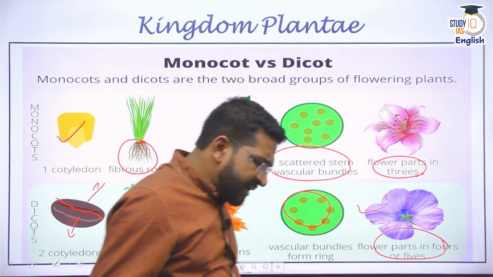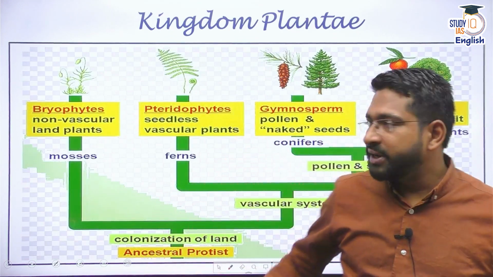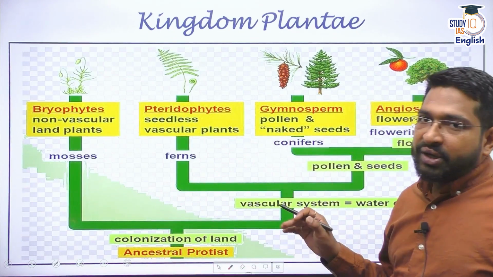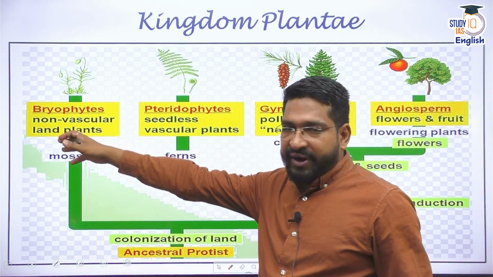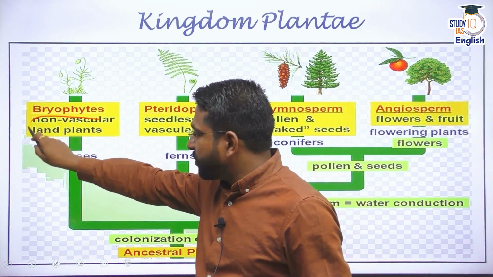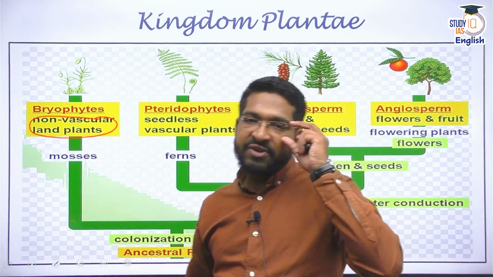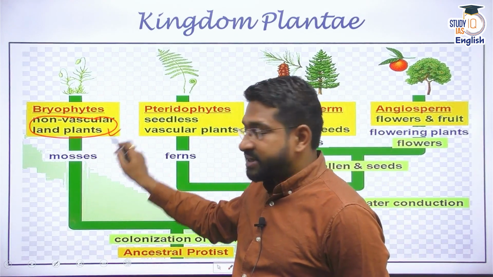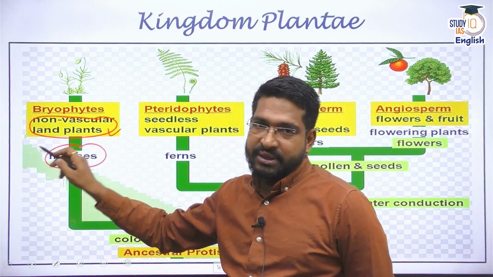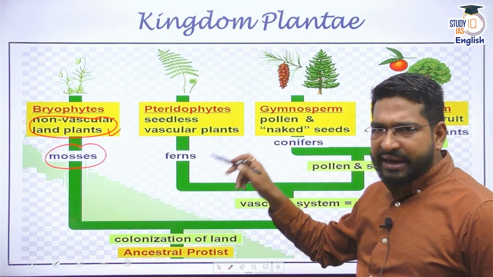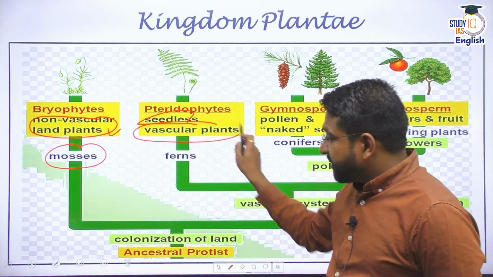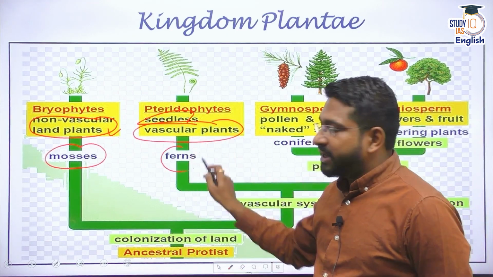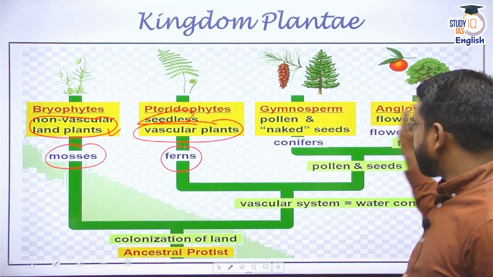Now, to sum up our discussion of kingdom Plantae, let me give you certain examples. As I told you, whenever a plant is developing, there is bryophyte. Bryophytes do not have any vascular system. They are land plants. Examples are mosses. Then you have pteridophytes. Pteridophytes are again land-based. You will see they are seedless. They have vascular system. They have xylem and phloem. Example is fern. Then there are phanerogams, that is gymnosperm and angiosperm.